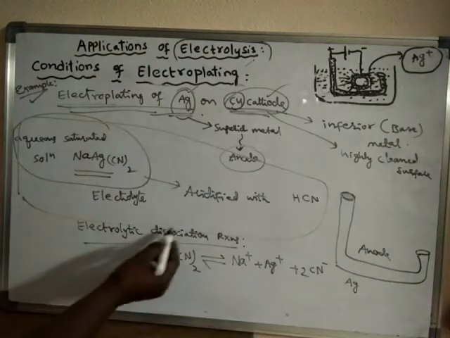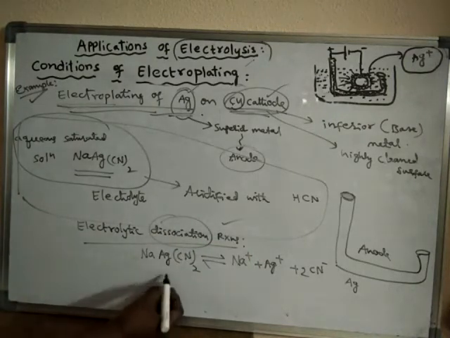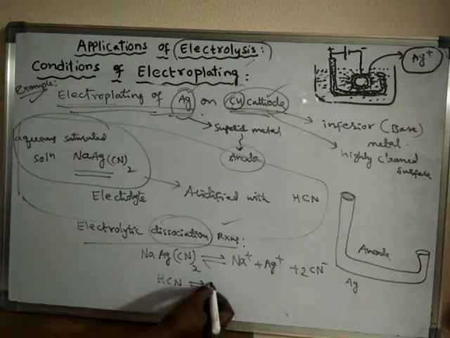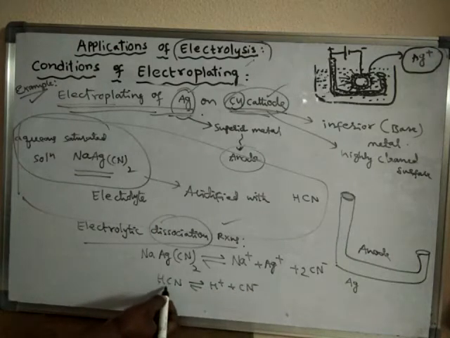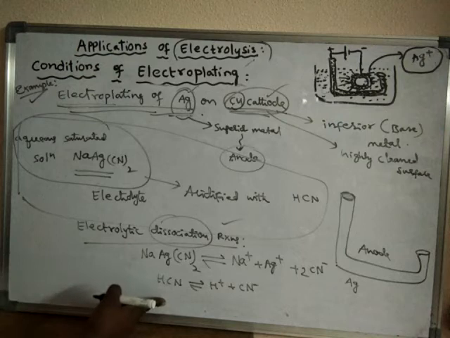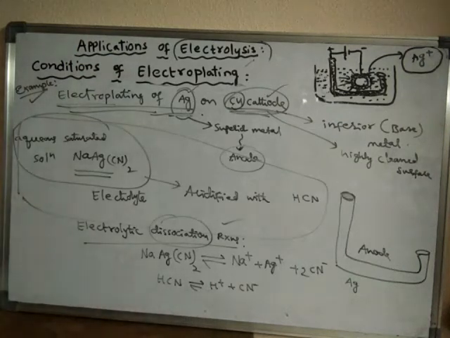And we are also using acid, HCN, so it will break down into H plus ions and CN minus ions. Since we have added acid to the electrolyte, this dissociation should also be taken as a reaction of the electrolyte.